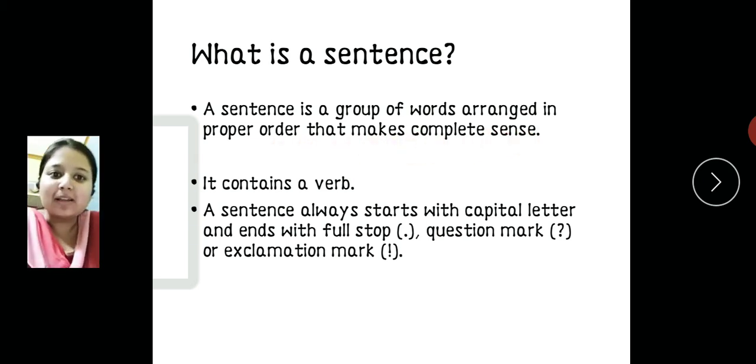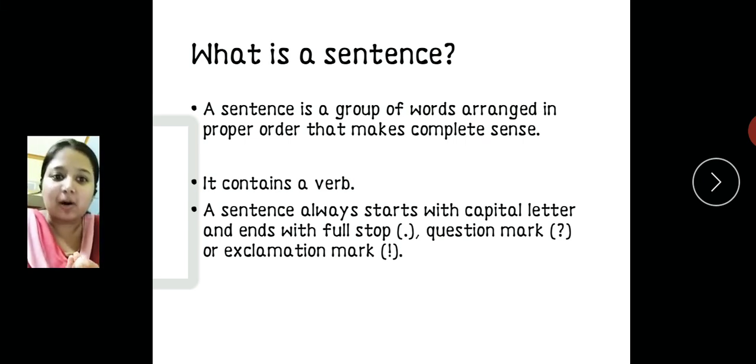So, a sentence is a group of words, or it can be called a combination of words that are arranged in proper order, means arranged in proper sequence, that makes complete sense. It gives a clear meaning to us. We can understand the meaning of that sentence properly. That can be called a sentence.